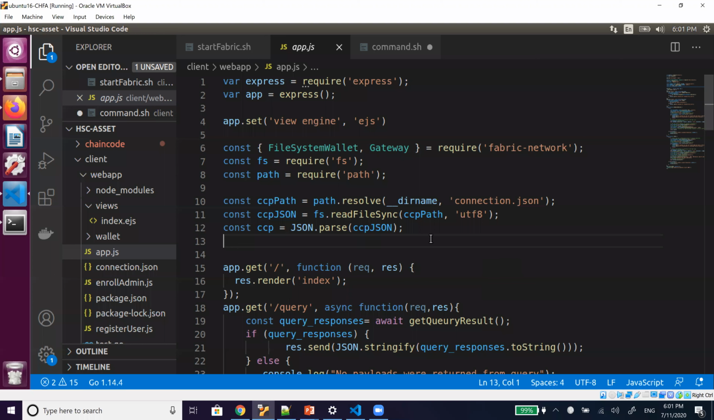I will just explain this. We will be using Express, and as I told you, I have used the AngularJS framework just to quickly show the front end, how the client application looks. Here I have created two methods. One is the query and the other is the shipment method. The order we have already done.